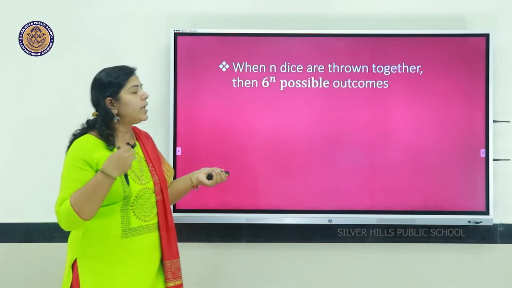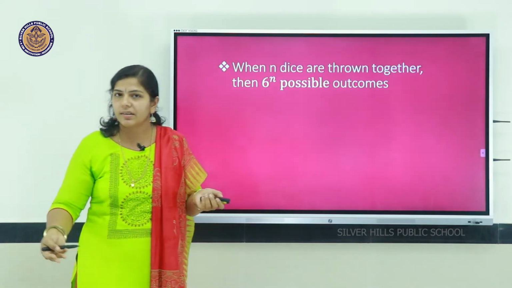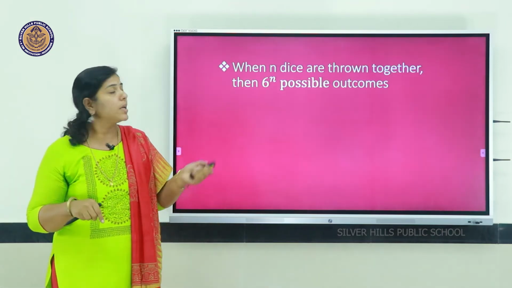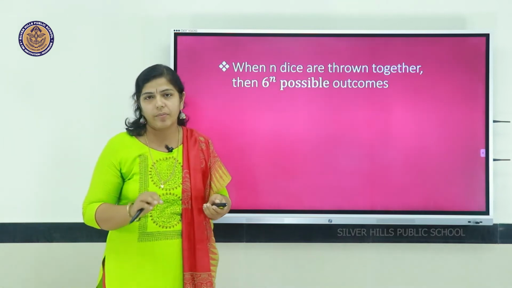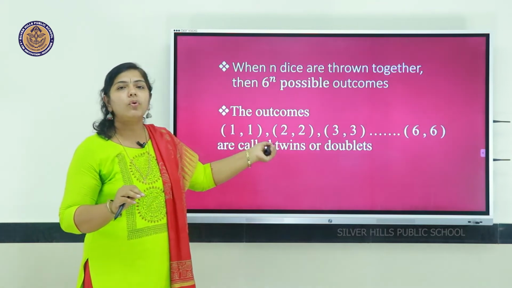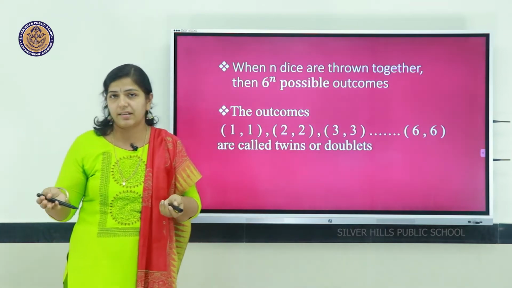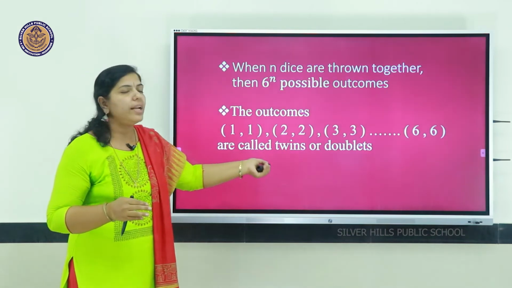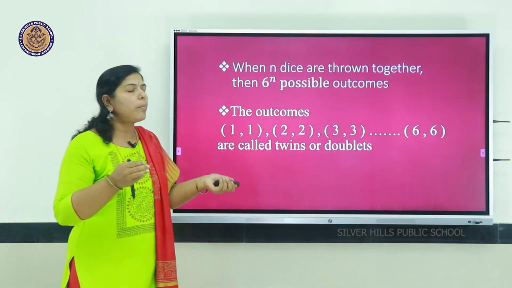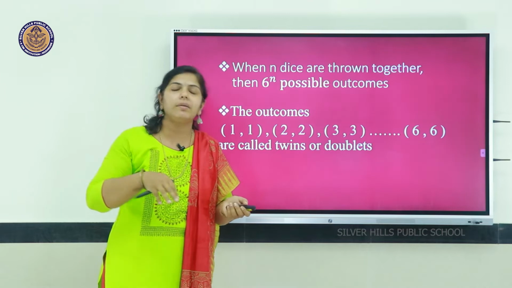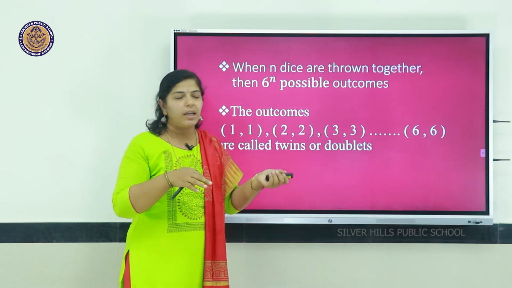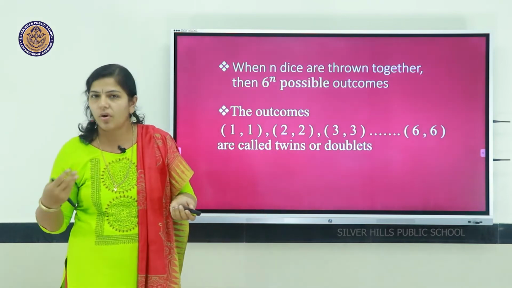If we throw 3 dice, 4 dice, accordingly it will increase. That is, when n dice are thrown together, 6 raised to n possible outcomes will be there. And in these outcomes, the outcomes (1, 1), (2, 2), (3, 3), etc., up to (6, 6), such outcomes are called twins or doublets. Sometimes in the question it will be asked, what is the probability of getting a doublet? So we should know what is meant by a doublet. That is, the outcomes (1, 1), (2, 2), the same number repeating, are called twins or doublets.